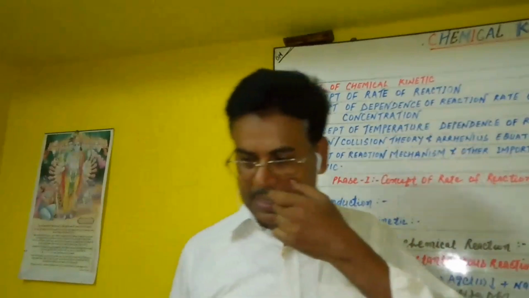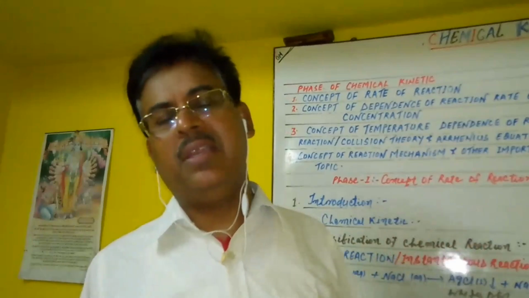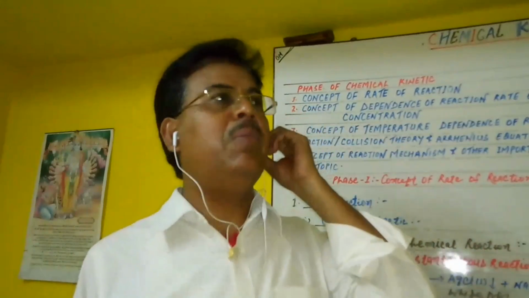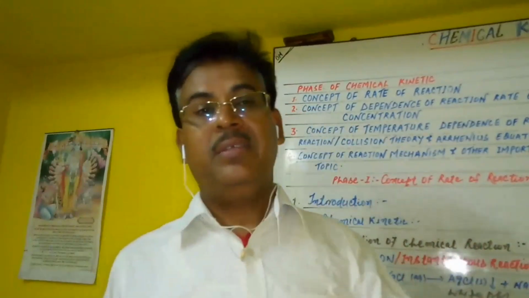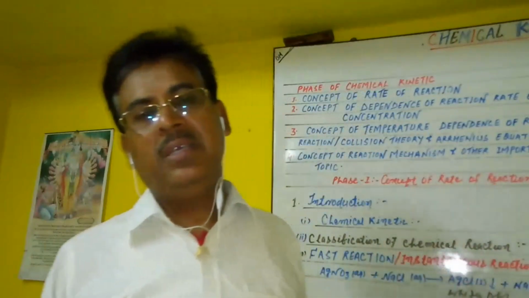Simply, in general sense, the change in amount of any chemical species, may be reactant or product, per unit time is known as rate of reaction or velocity of reaction.